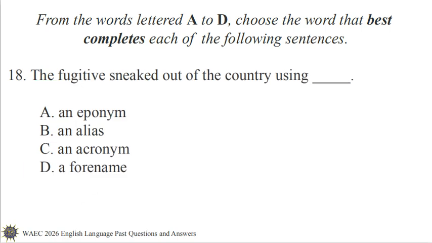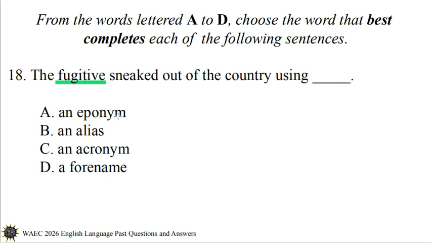Number 18. The fugitive sneaked out of the country using dash. A, an eponym. B, an alias. C, an acronym. D, a full name.